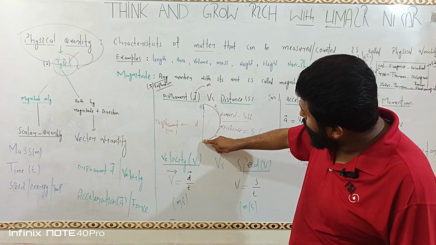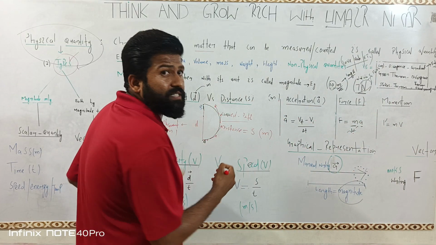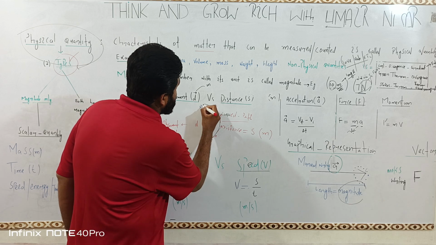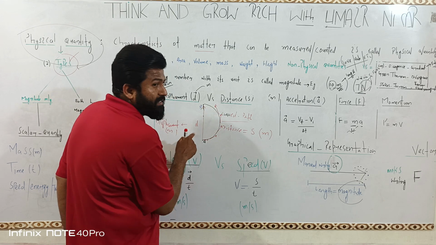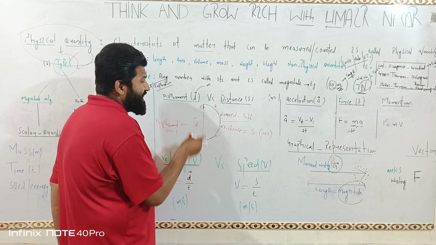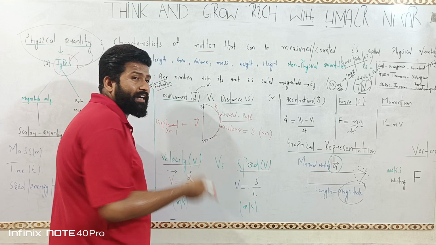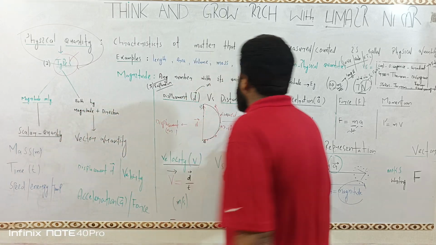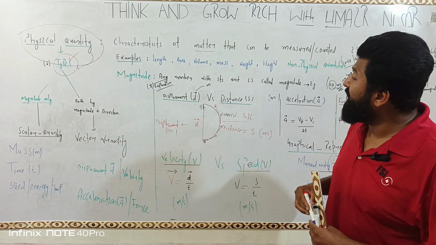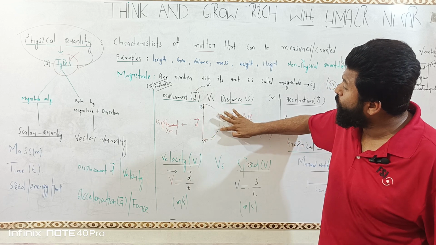While it has direction on the whole of the journey in a straight line, so we can say that this is a vector quantity. Its direction is clear. Since its direction is clear, we call it a vector quantity. So displacement is a vector quantity, while distance is a scalar quantity, because its direction is not defined over the whole of the journey